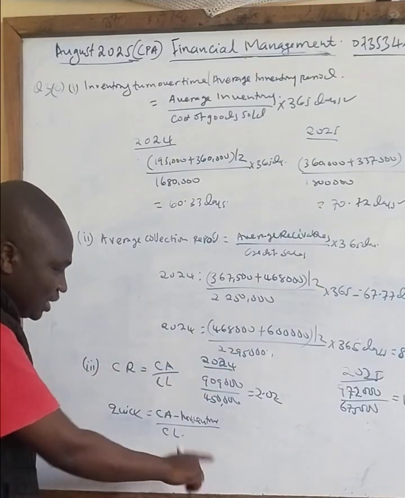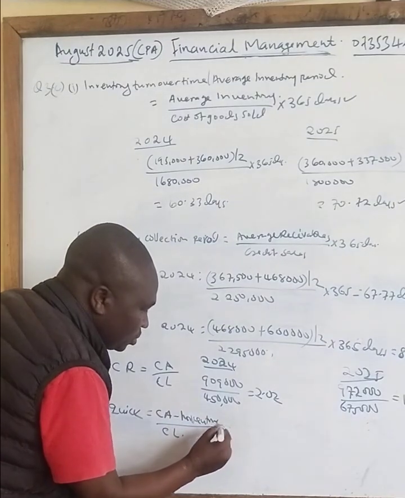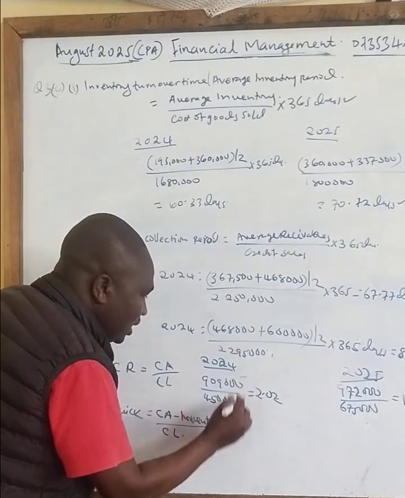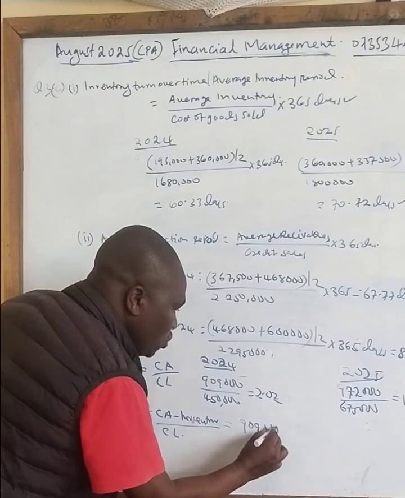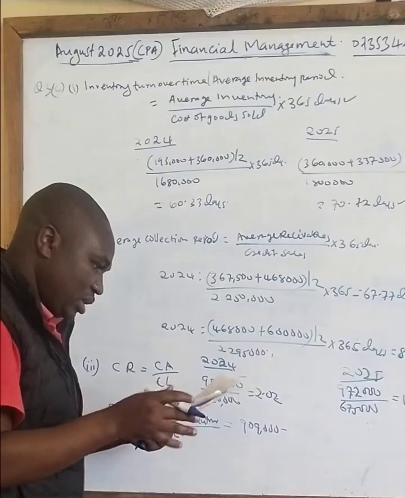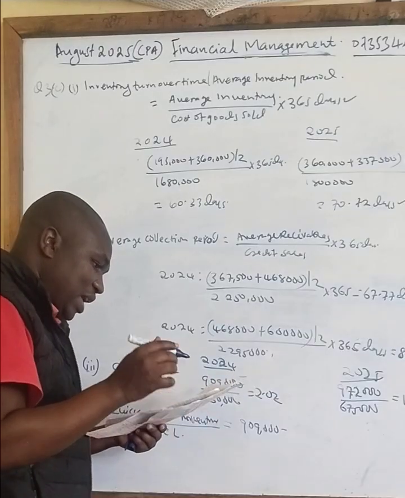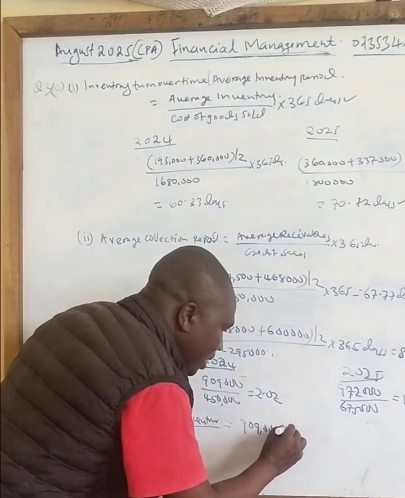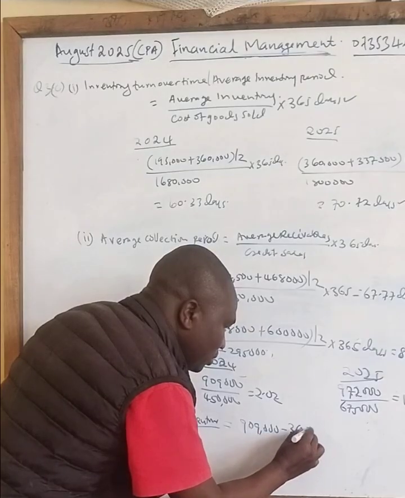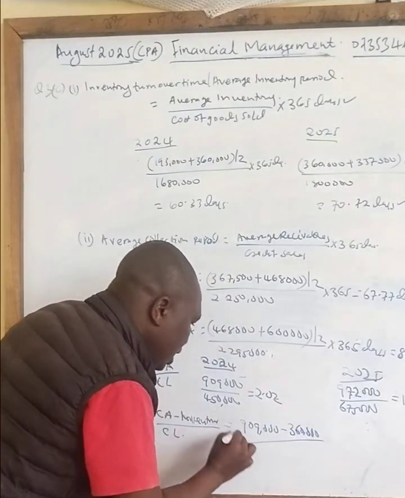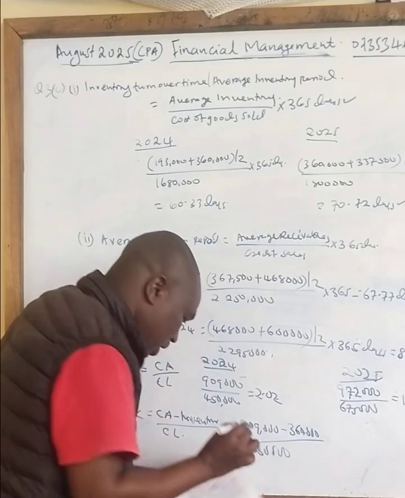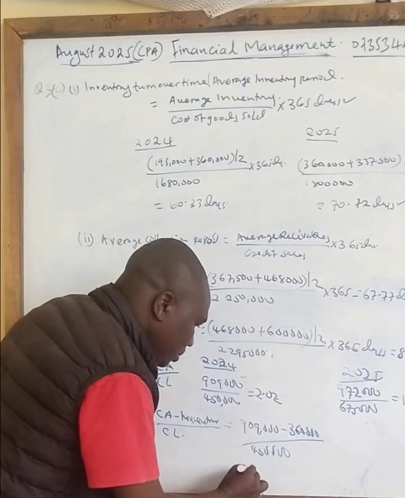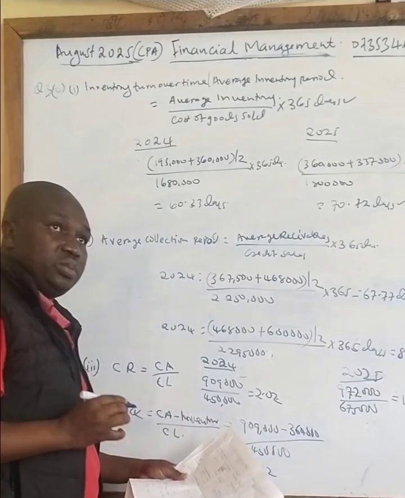So the way we have just done here, for the first case we take 909,000, then minus inventory for that year. Inventory for that year is 360,000. Minus 360,000, you divide by 450,000. So your answer you get there is 1.22.